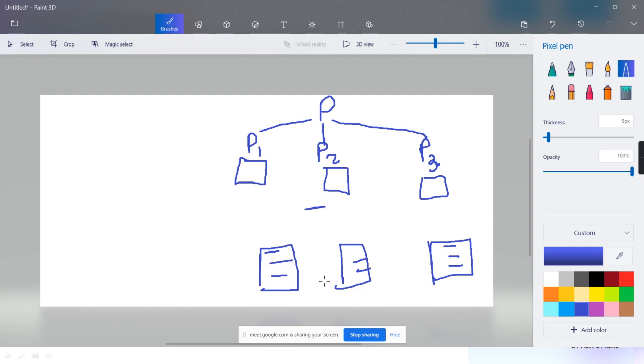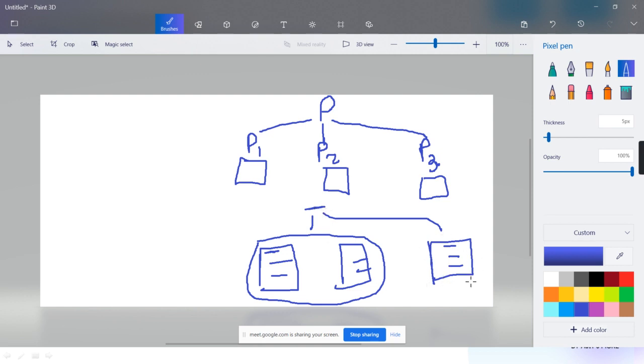But the only problem is what? Unrelated functions can also access that data. Suppose these two functions are related and this is not a related function, but as the data is kept global, it is freely flowing throughout the system. As it's global data, it is accessible throughout the program.